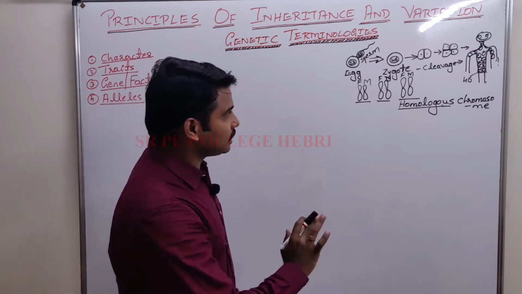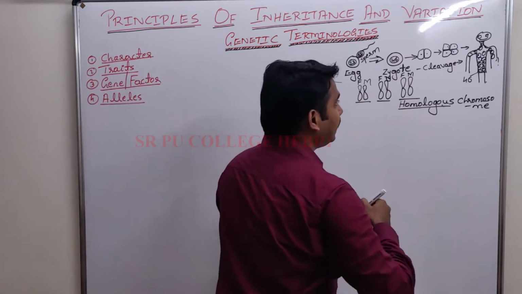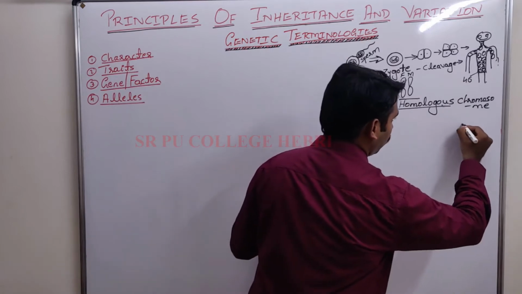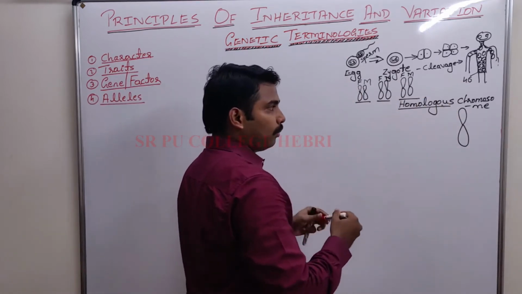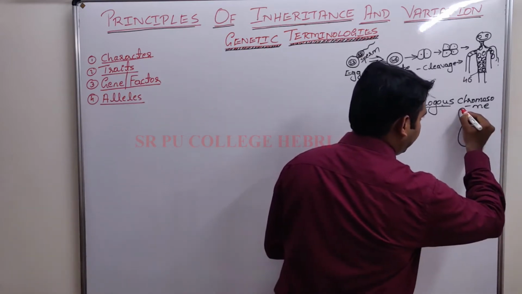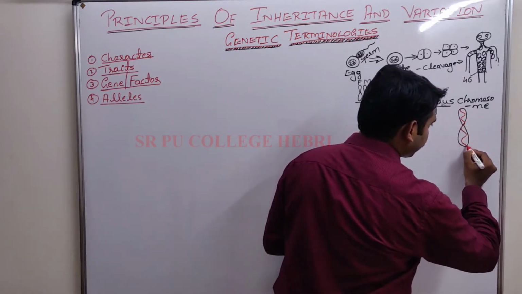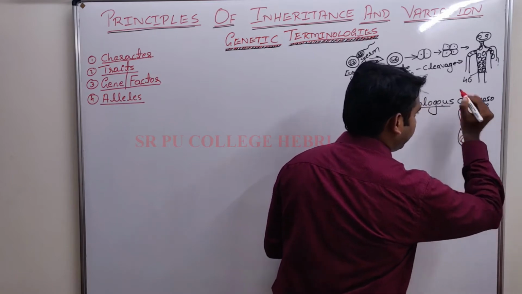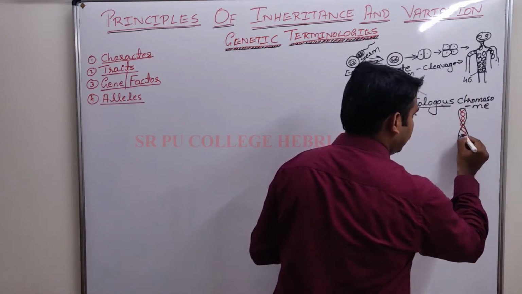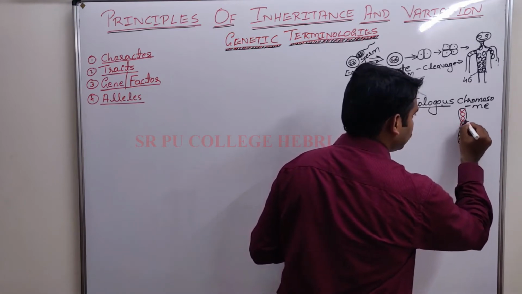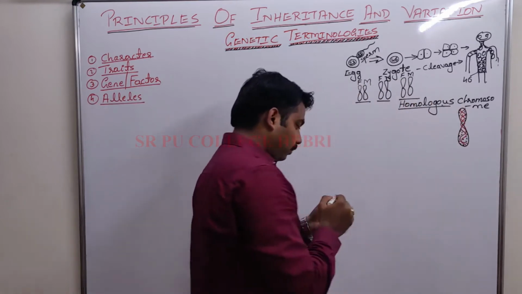Now I can say this much. Inside each chromosome, if I draw a chromosome, let me enlarge. Okay, inside each chromosome, what will I find? I will find the genetic material, DNA, which is wrapped by a histone protein, right? Wrapped by which one? Histone protein.